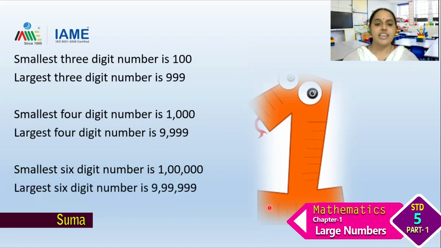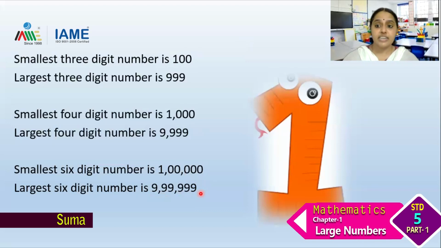It is 9 lakh 99,999. Now see, when we are reading, how are we reading the numbers? We are reading this number as 9 lakh 99,999.